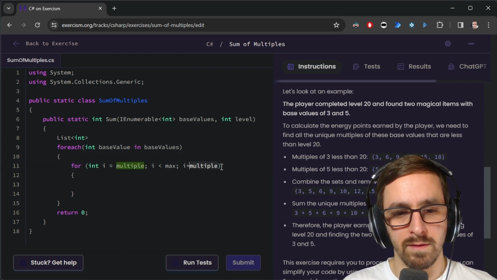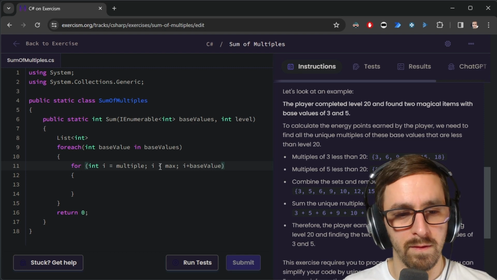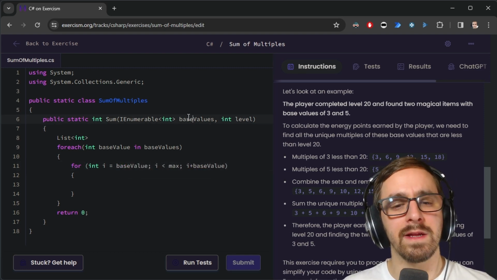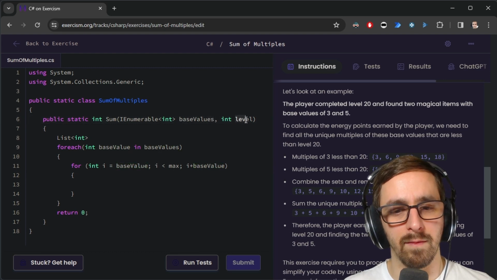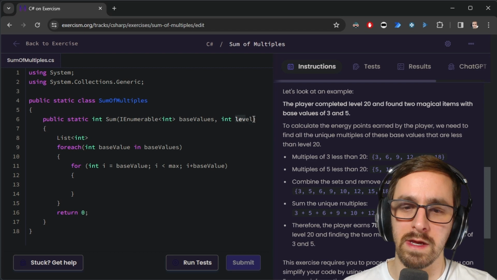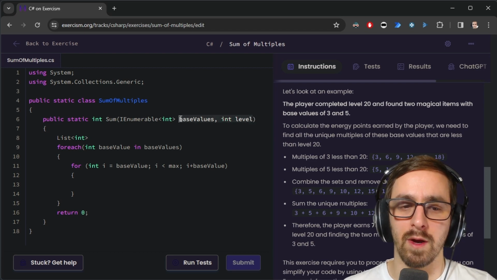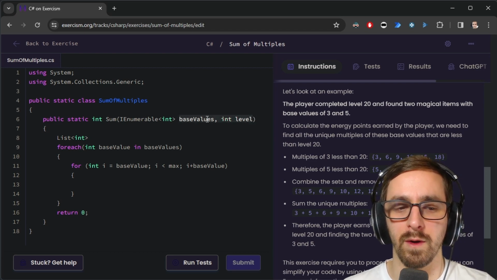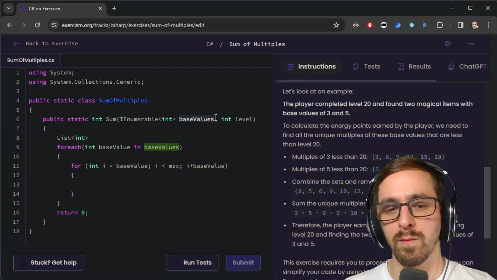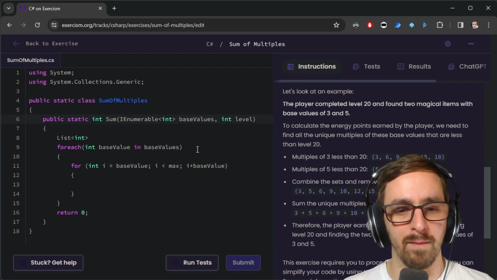Multiple is base value. And base value. I think that's correct, right? Because it's just a local name. Oh no, but it's actually possible to reference these directly, I think in C# these days. So it's possible that it will throw an error. But I don't think that's how, in the test cases, I think they do it the more traditional way. They don't specify the name of the parameter.